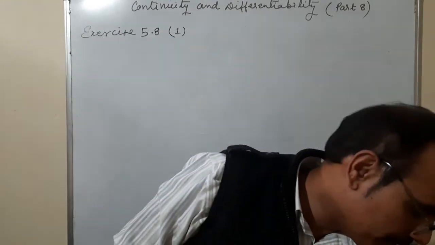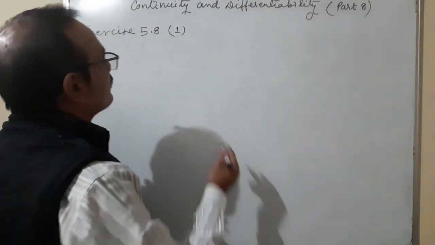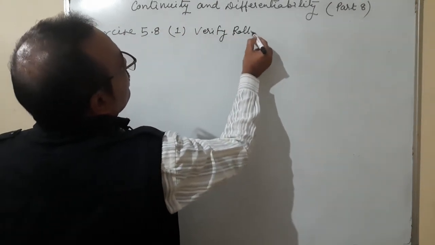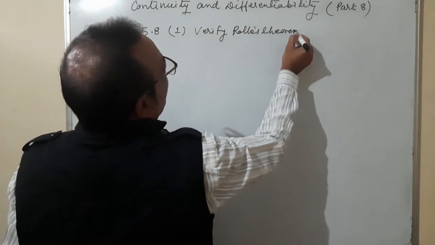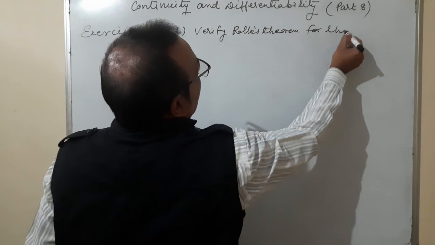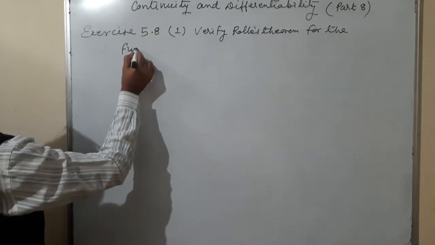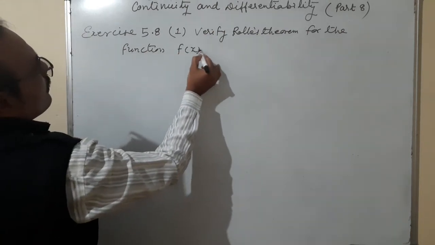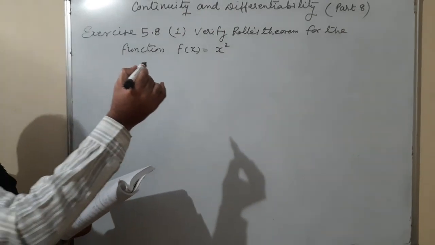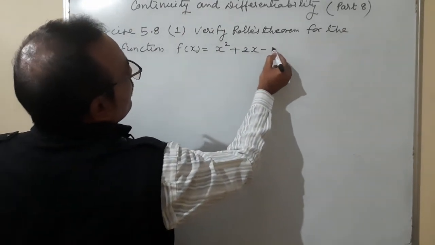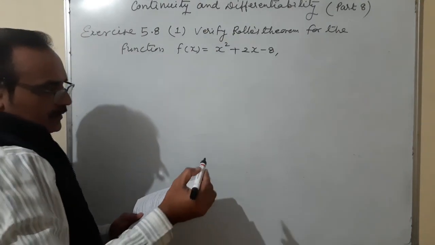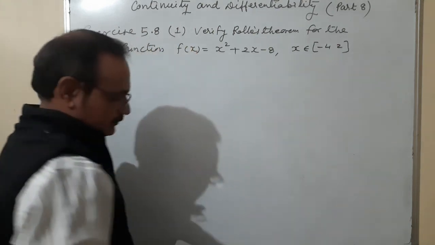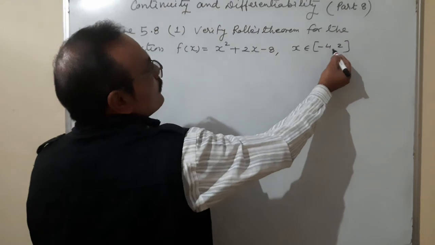Question number 1 is verify Rolle's theorem for the function f of x is equal to x square plus 2x minus 8, x belongs to minus 4 to 2.